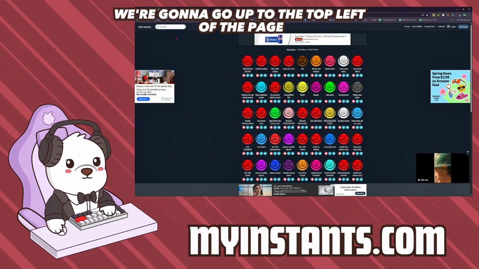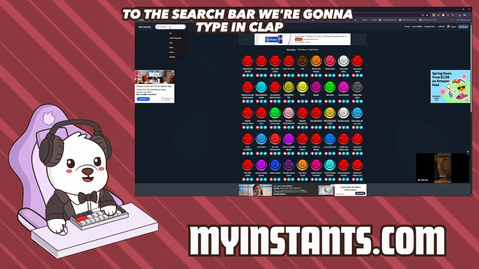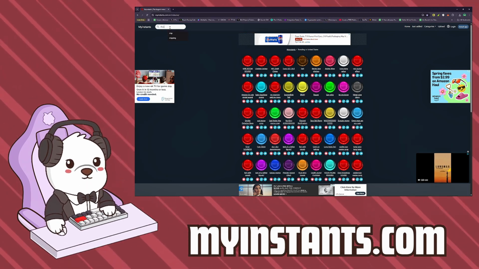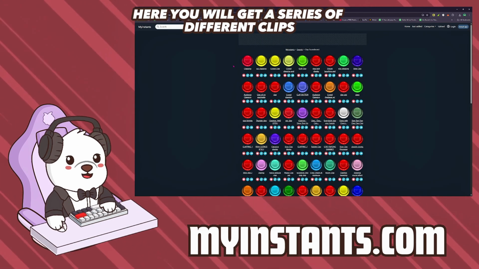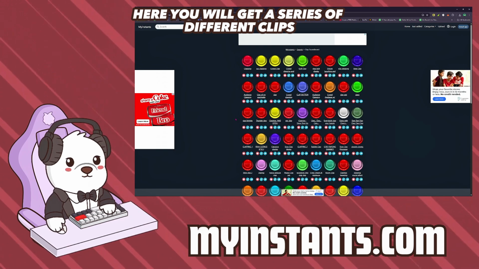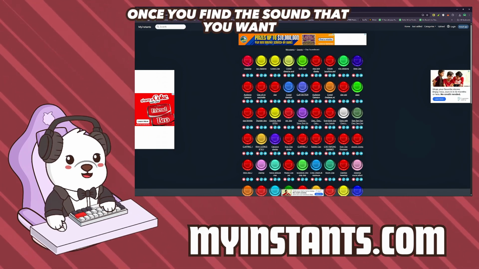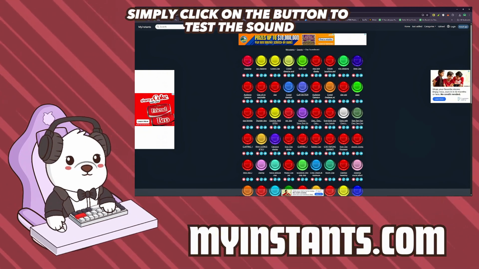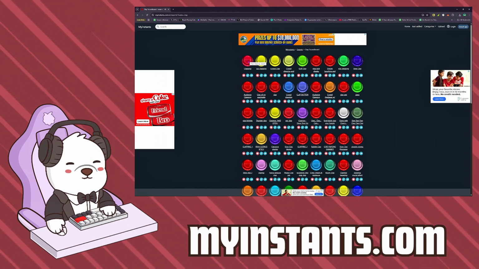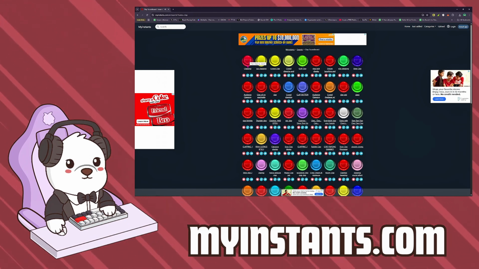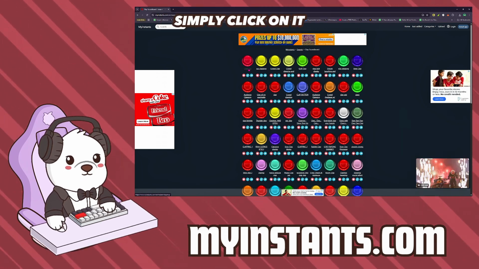To get started, we're going to go up to the top left of the page to the search bar. We're going to type in clap. Here, you will get a series of different clips and sounds that you can choose from. Once you find the sound that you want, simply click on the button to test the sound. After you have found the sound effect that you want, simply click on it.